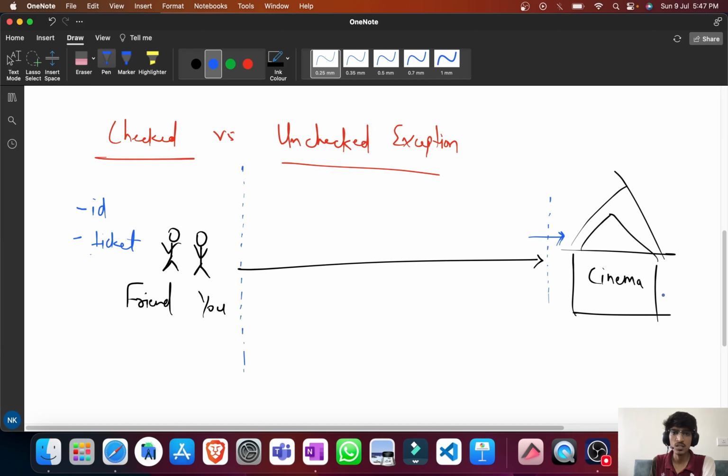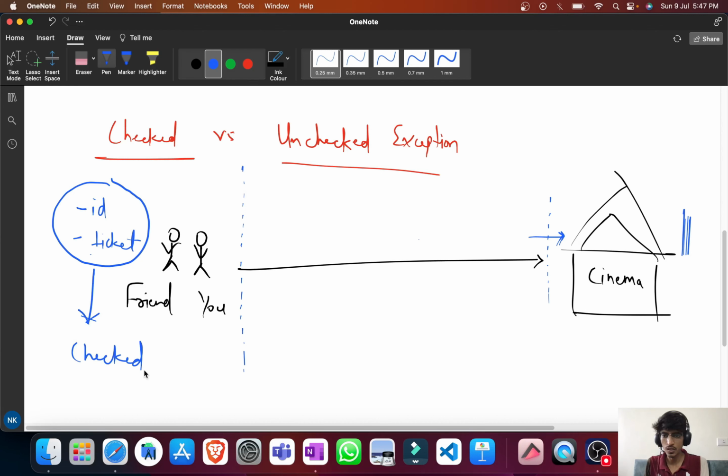Let's say till here your program is running. So this is your complete program. One part is riding till your cinema hall, and then having the authorization, and you get into the hall and watch the movie, and let's say that is the end of the program. If you forget the ID or ticket, of course there will be issues in your program flow. You will not be able to watch a movie, but you can check this possibility even before starting the journey. This kind of thing is known as checked exceptions.